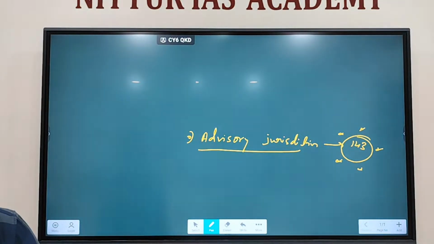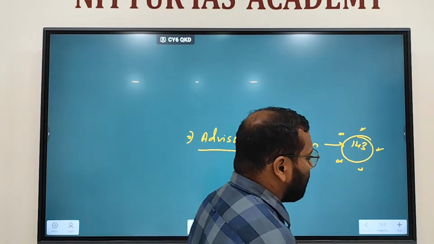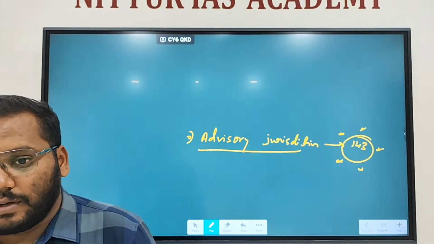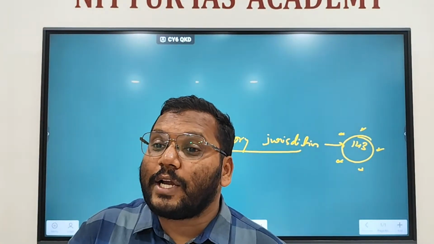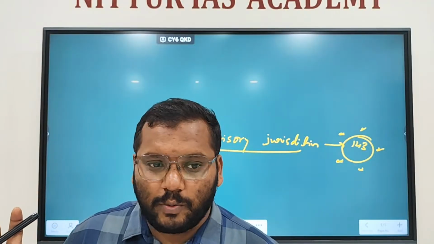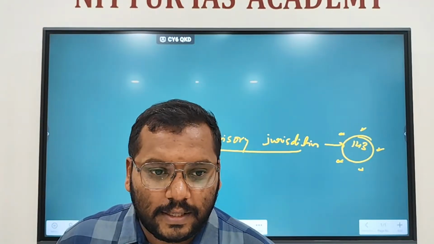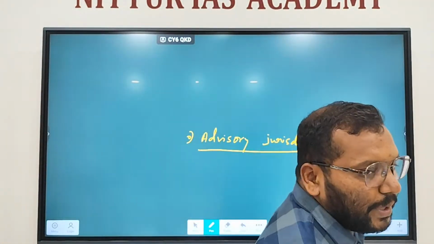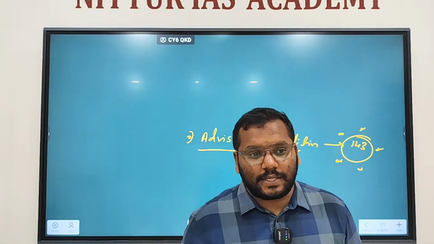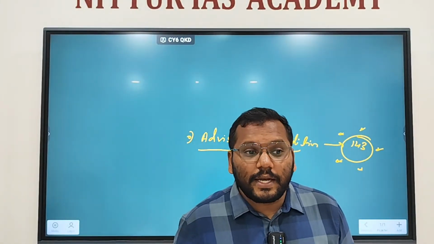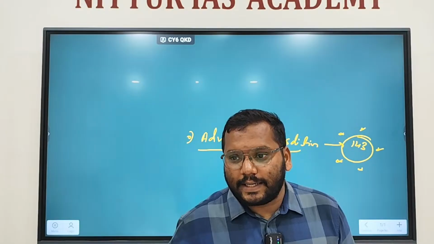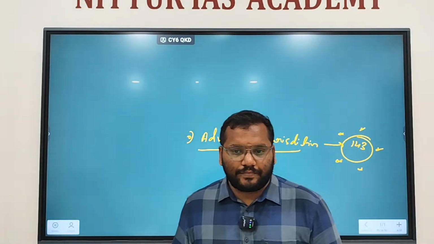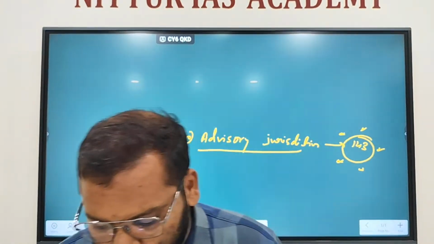In the first one, the Supreme Court may refuse to tender advice, but in the second, the Supreme Court must give its advice. Right? But it is only advice. What do you mean by that? It is not binding on the President. The advice tendered by the Supreme Court is not binding on the President. It doesn't mean the President need not consider it. It is just advice. Okay, he can seek the opinion of the Supreme Court. Clear? That is advisory jurisdiction.